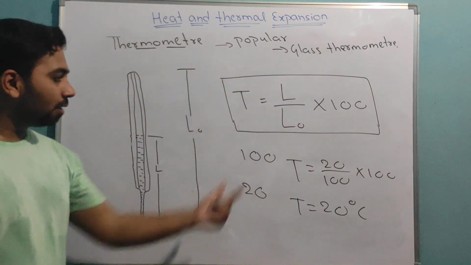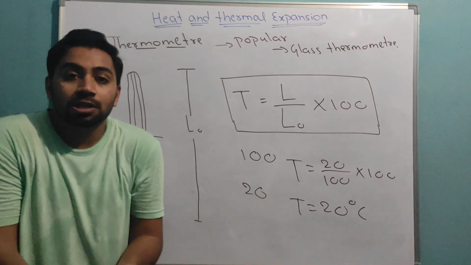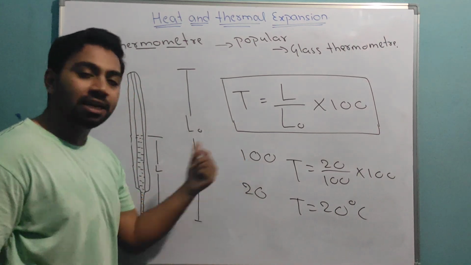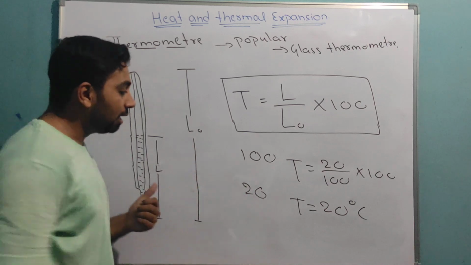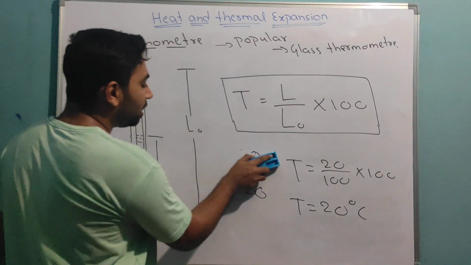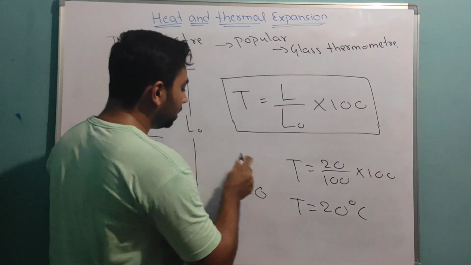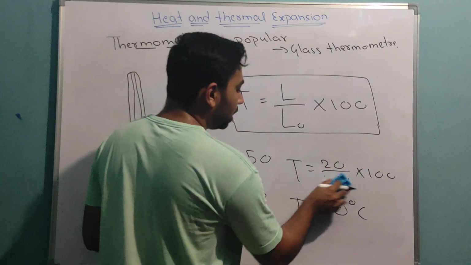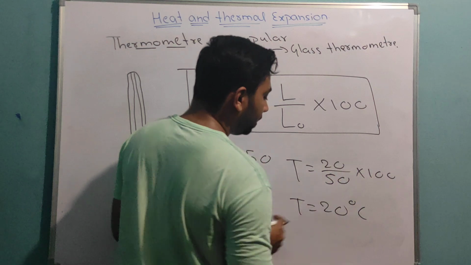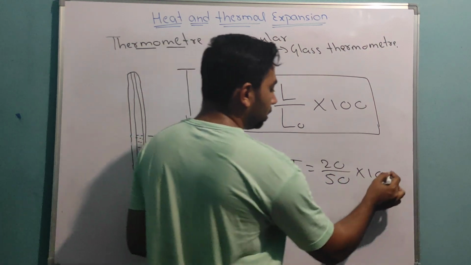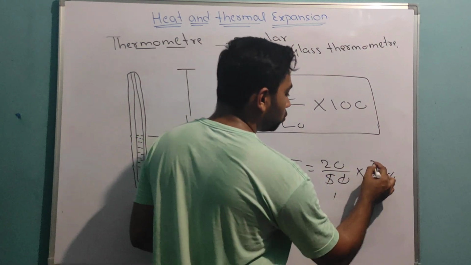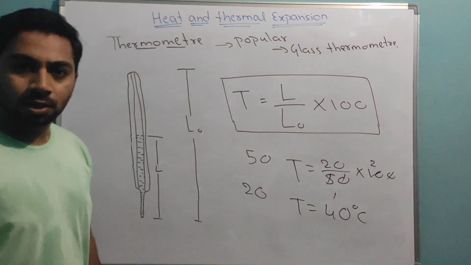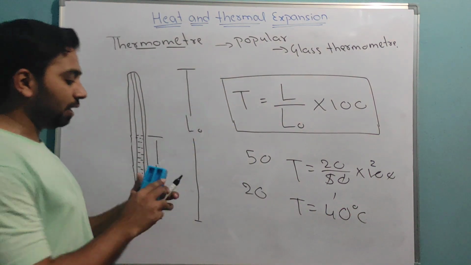More full value divided by low value. Now we can ask questions like: one thermometer has 50 divisions and the mercury rises to 20. Then it becomes 20 divided by 50 into 100. This cancels, 5 ones are 5, 5 twos are 10, so 40 degrees Celsius. Be prepared for all this. This is very, very important.